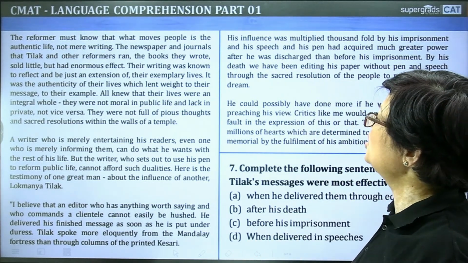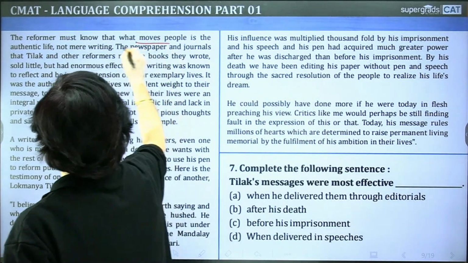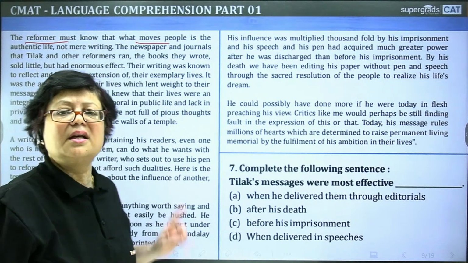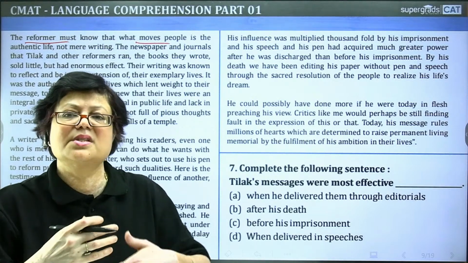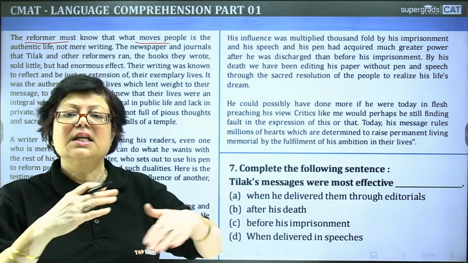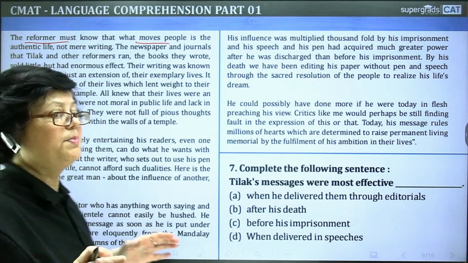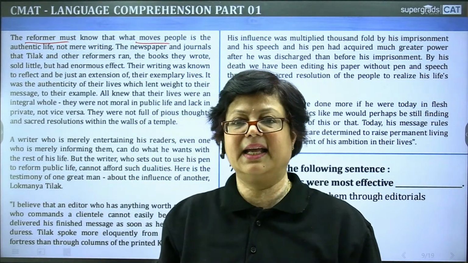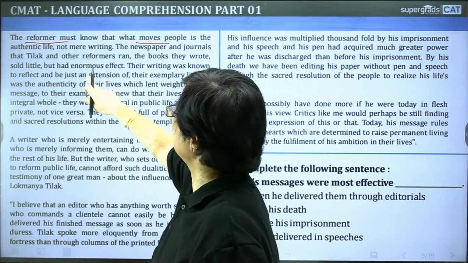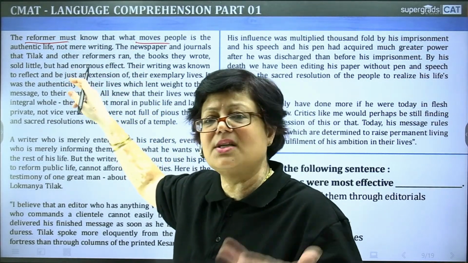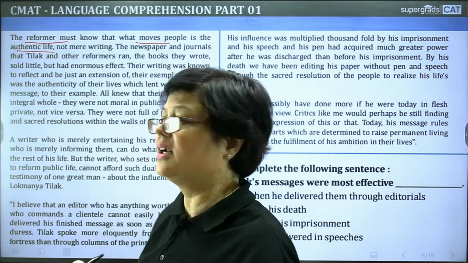The reformer must know that what moves people is the authentic life. द रिफॉर्मर किसके बारे में बात हो रही है? रिफॉर्मर, जो समाज को विचारक जो होते हैं, जो सुधारक होते हैं, जो उसे बदलने की कोशिश करते हैं, रिफॉर्म करते हैं, चेंज करते हैं. The reformer must know that what moves people, मतलब जो उनको असर करता है, जो उन्हें प्रभावित करता है, लोगों को, is the authentic life, not mere writing. Authentic, what is authentic? सच्चा, opposite of artificial. Okay, authentic.